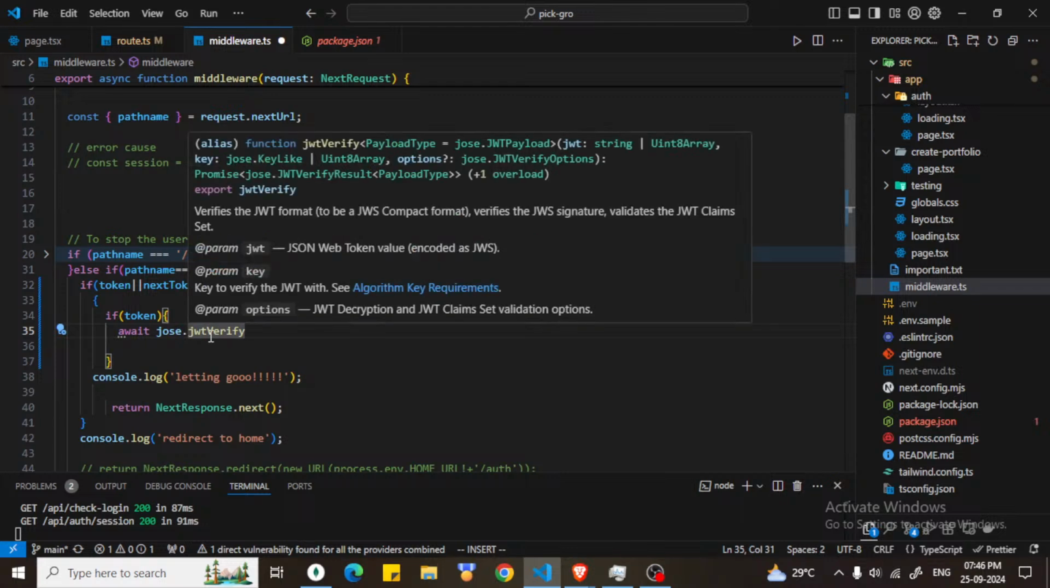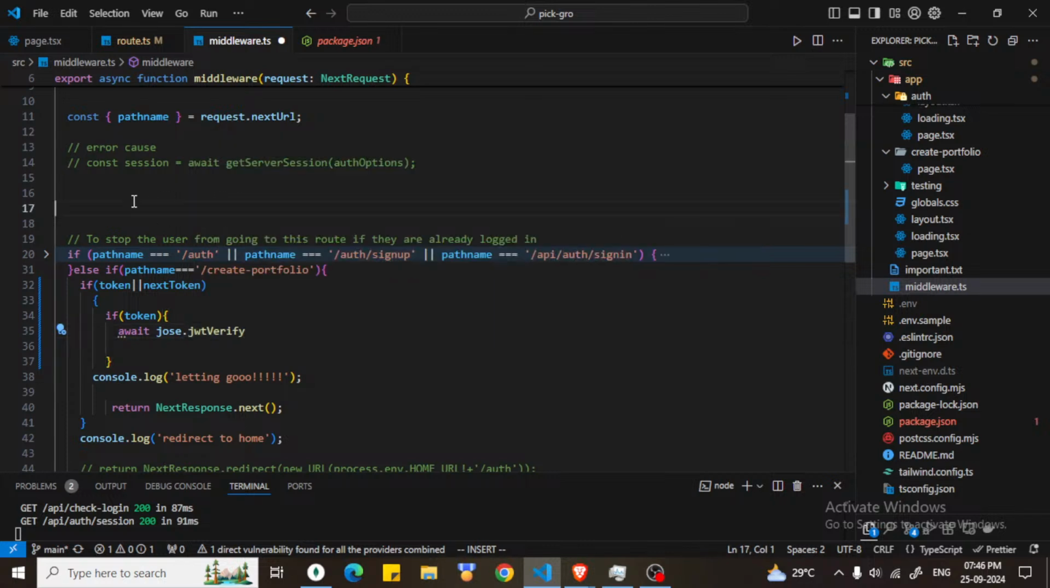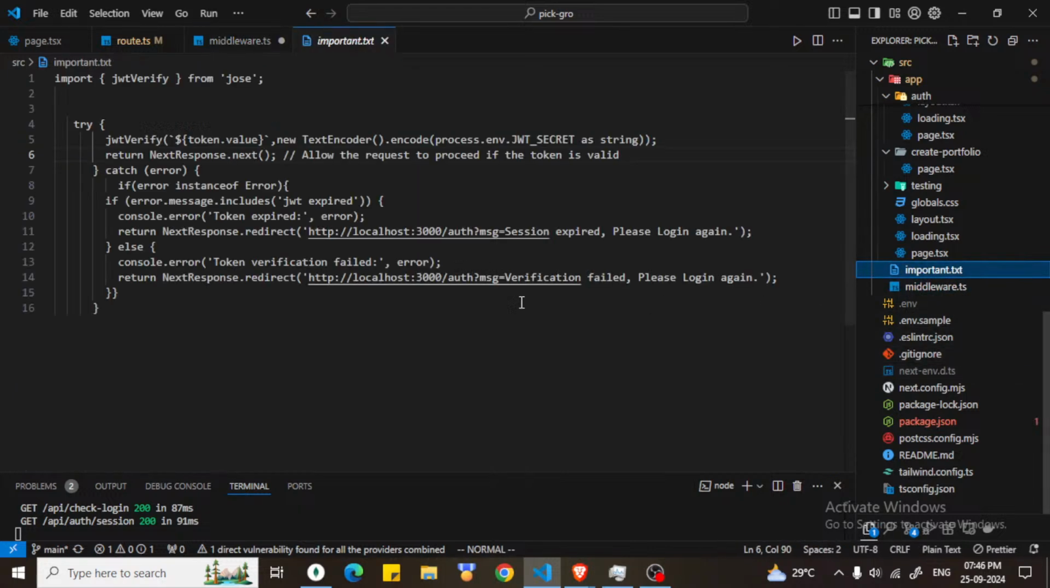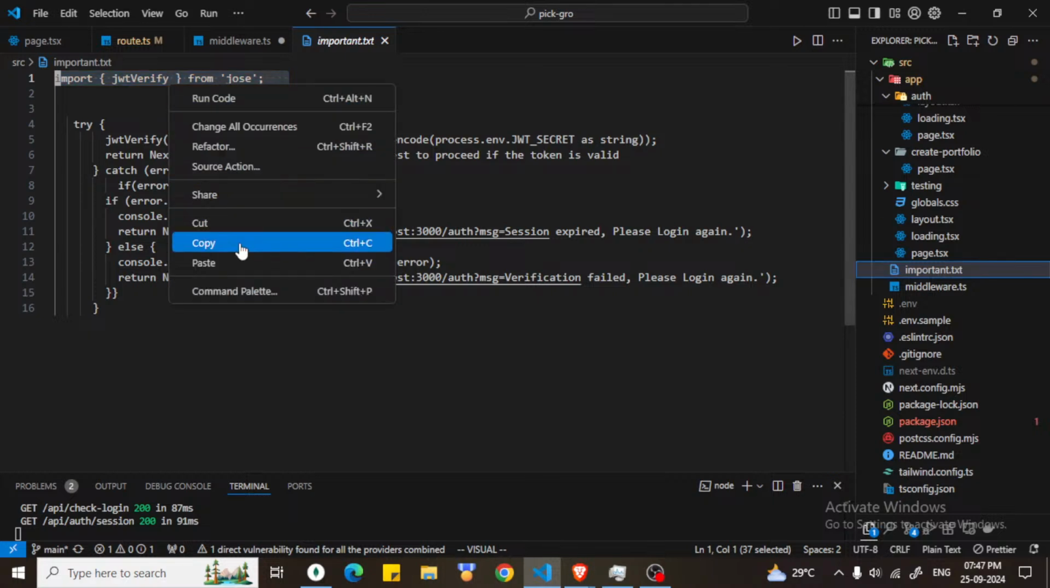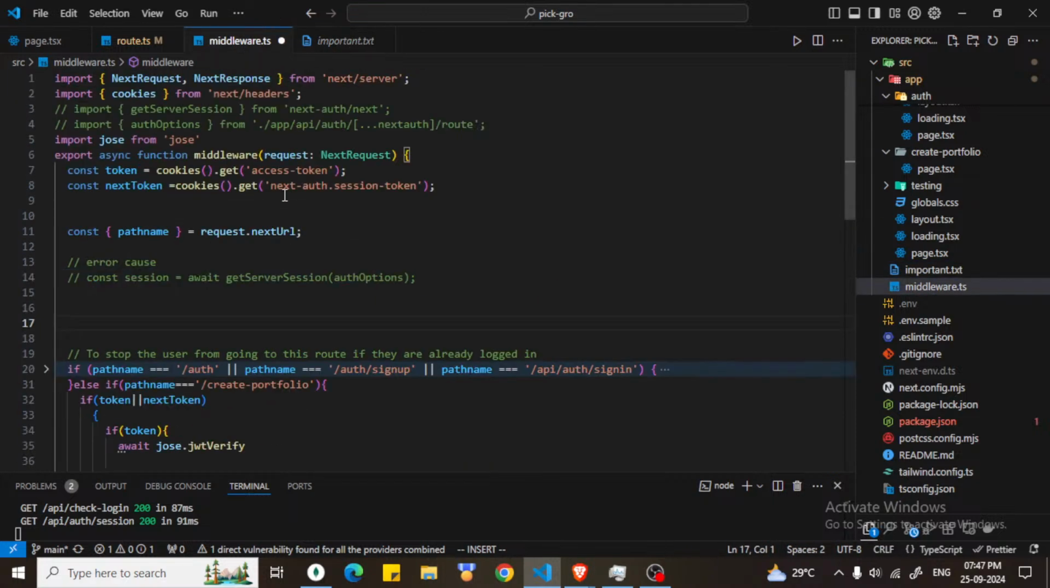What parameters does this function take? Okay, payload is equal to jose dot payload. I just forgot how to do that. Yeah, this was the function, JWT verify. Okay, we will use this. Okay, let's just replace this.